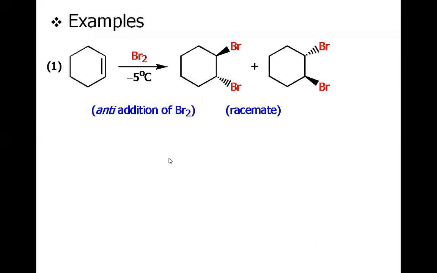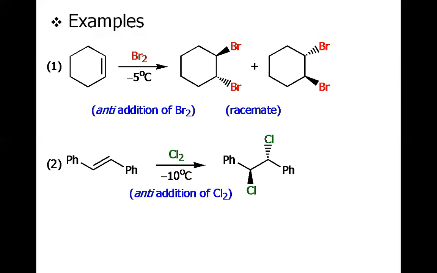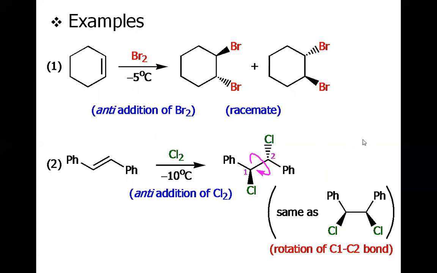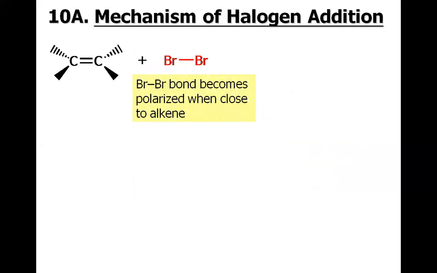The mechanism we will be discussing after a short time, but let's see the reaction. The cyclohexene, once brominated, we have the two bromine on the both side. Same as the case for the chlorination. Cl2 is added across the double bond. Both side chlorine has been added. And we will discuss why one chlorine is above the plane and one chlorine is below the plane. Same is the case for bromine that we will discuss. Now come to the mechanism.